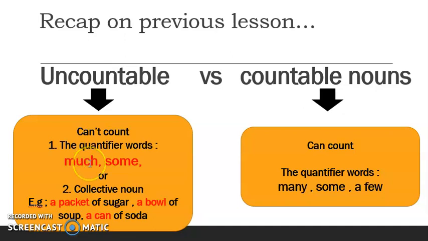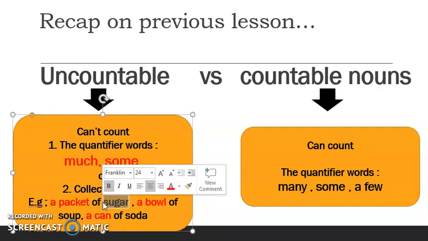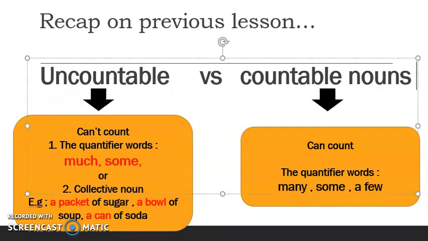There isn't much flour in the kitchen. There isn't much drinking water in that bottle, for example. You have to remember that the word much is only used for uncountable nouns, and the word many is used only for countable nouns. Misalnya ada tengok beberapa orang yang masih salah lagi buat. Many dibuat dekat uncountable nouns, much dibuat dekat countable nouns. So you have to look at the nouns. Tengok perkataan nouns tu sama ada nouns tu boleh dikira ataupun tidak boleh dikira. So this is just a recap.